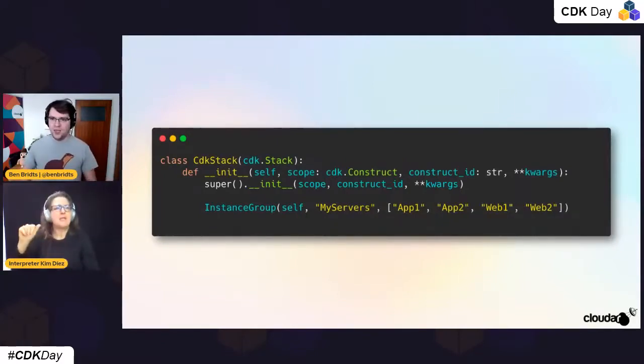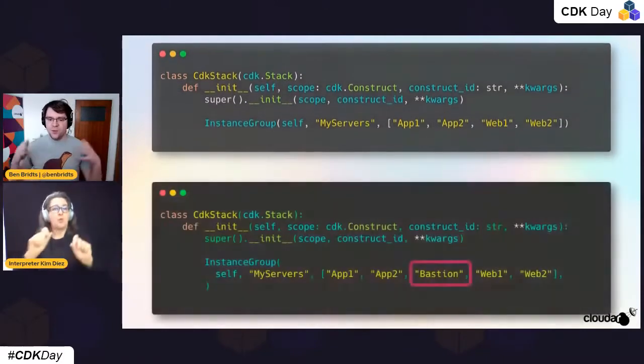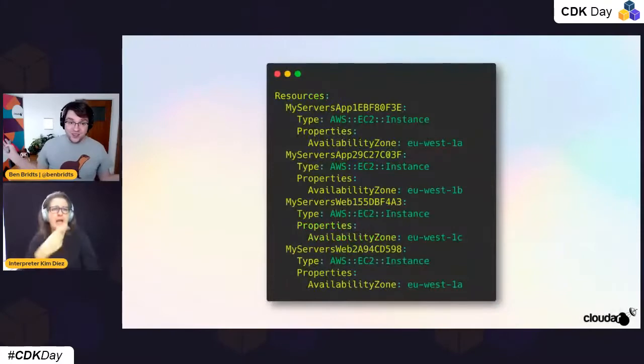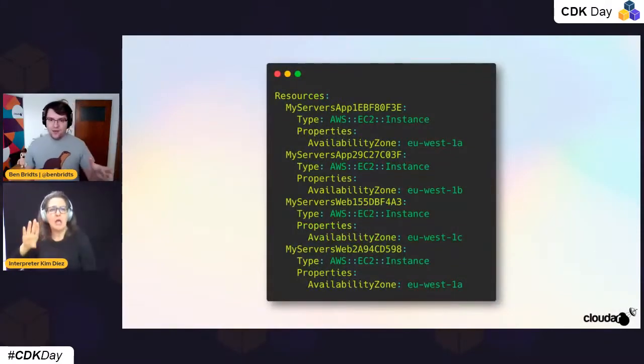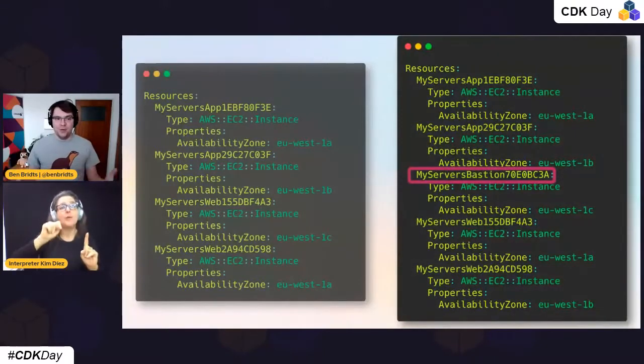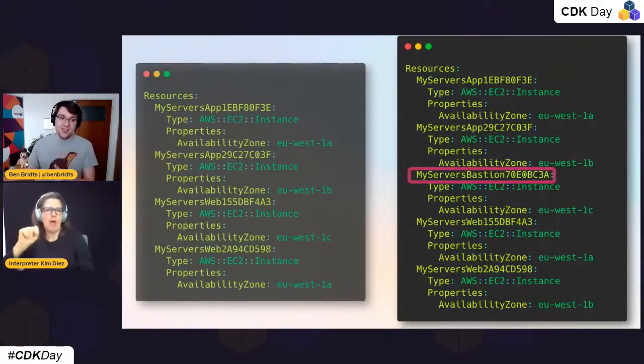So we do exactly that. We open up our old CDK code. We add our Bastion to the instance group. And because we know our ABCs and we like to have things neat, we put Bastion in between app2 and web1. And our constructor works exactly as we expect. So we go from this old output to this new output. And here we see our Bastion instance appears in the middle of that.